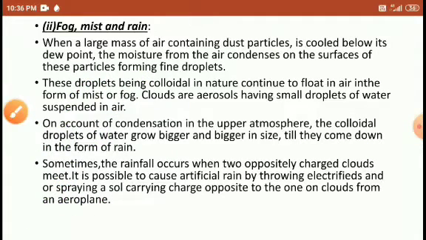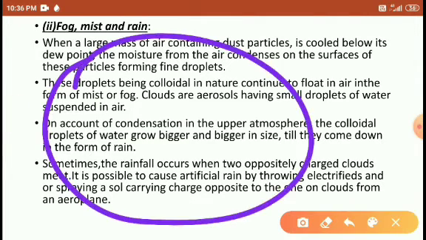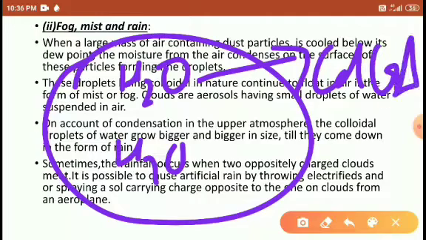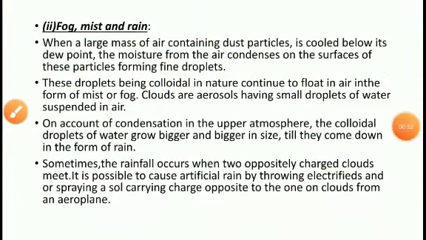So it means the atmosphere in which the water vapors are present, the water is considered as colloidal particles. The atmospheric air in which whatever H2O particle is present, the H2O particle is considered as the colloid. It is considered as a colloid. Students, nowadays artificial rains are being made.